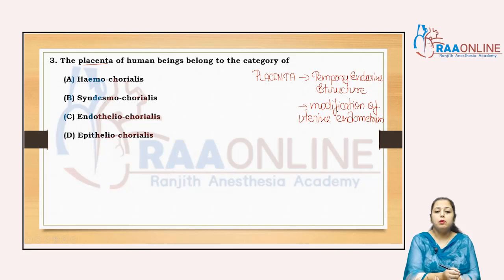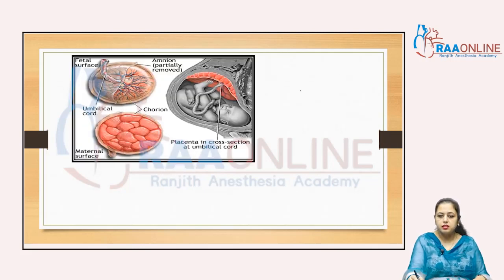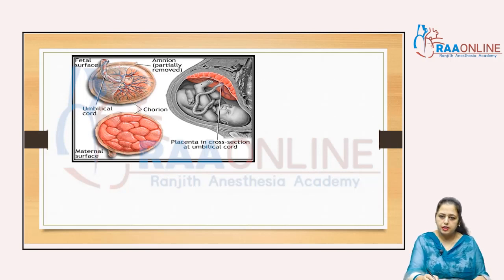A number of blood vessels are present in the placental region. As we know, that is the modification of uterine endometrium and it is the connecting link between the mother and the fetus. You can see here, that is the placenta. That is the placental part which is attached with the uterus and the fetus as well. That's why we say that placenta formation occurs through the mother and the fetal tissue both. That's why we divided it into two, that is the maternal placenta and the fetal placenta.